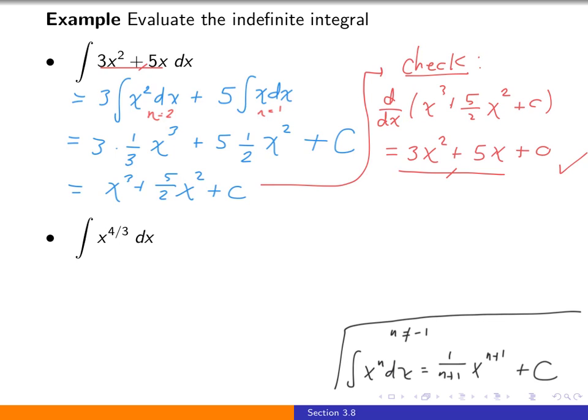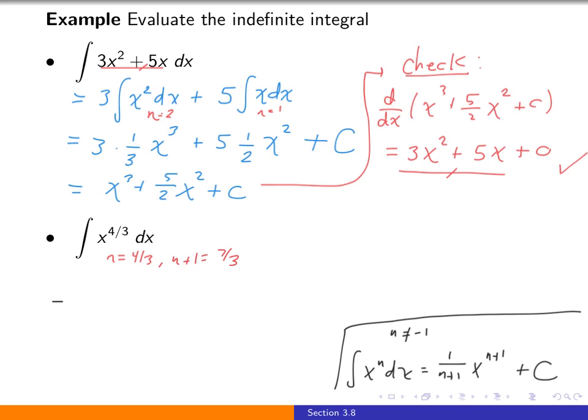So let's look at the second example. In this second example, it's x to a power. So the value of n in this case is 4/3. And to use the opposite of the power rule here, we need to have n plus 1. So n plus 1 is 4/3 plus 1, which is 7/3.